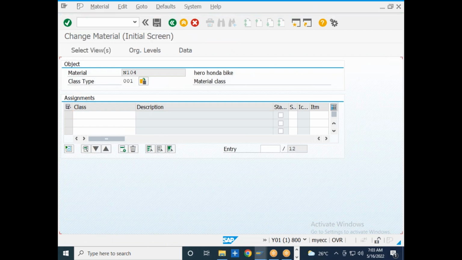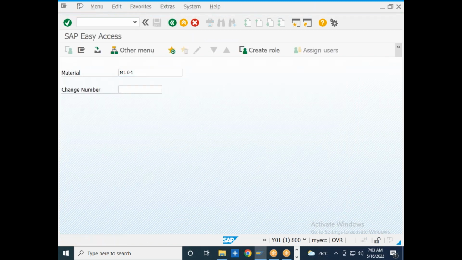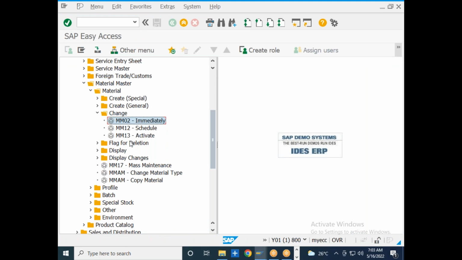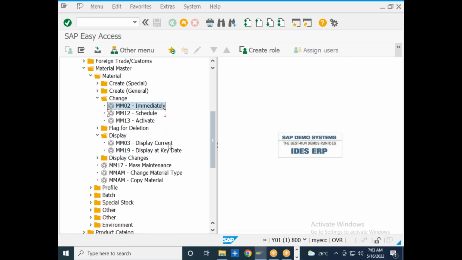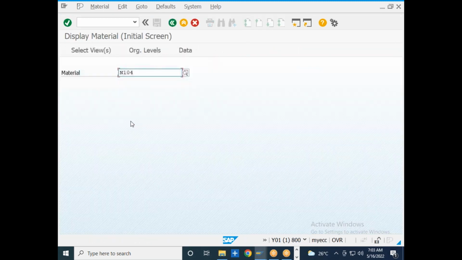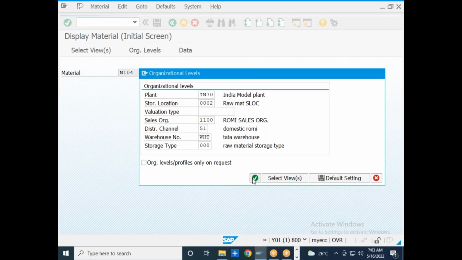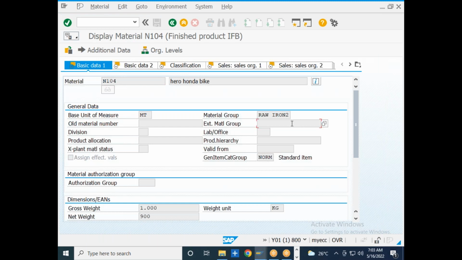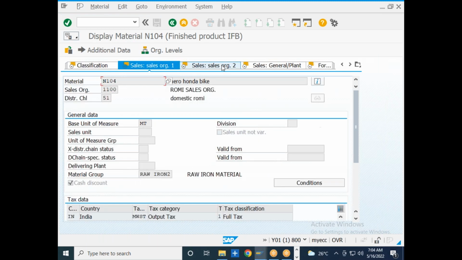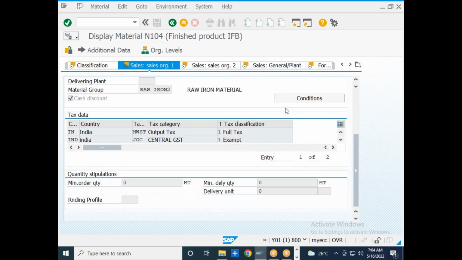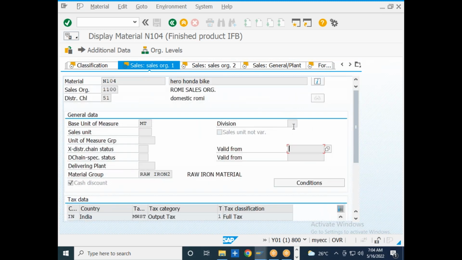I am just trying to save it. And I wanted to display the material. How I will display? I will go to the MM03, which is the transaction code to display the material master details. It is only for the display purpose, not for change or anything else. It is only for the display or the view purpose. If you want to change something over here, you will not be able to change over here.